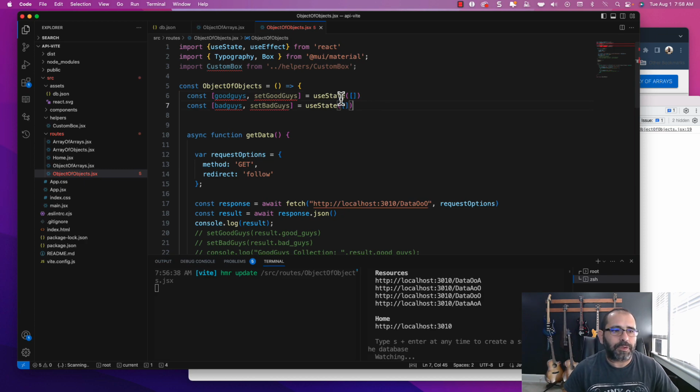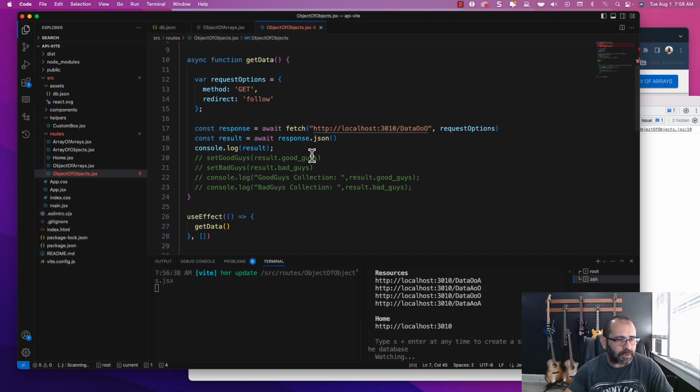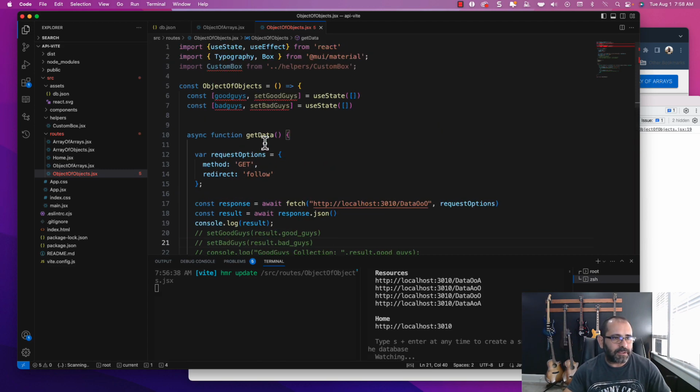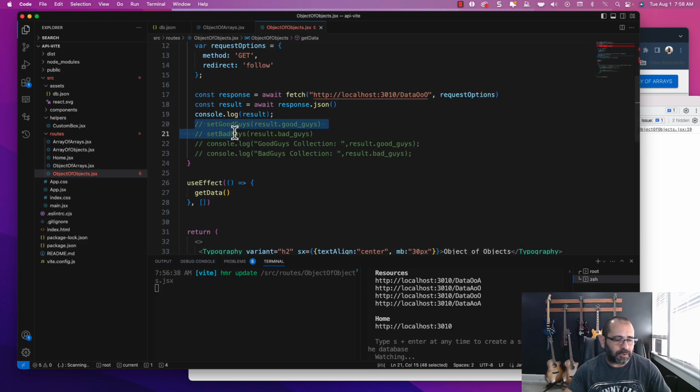But you can't do that to an object, so it's better to break it down into pieces of state that you're going to pick from the object and put them in there. Okay, so how do we know what to put in there? First of all, we see we're going to need these two setters right here, set good guys and set bad guys. So I'm going to put those two back into the mix.